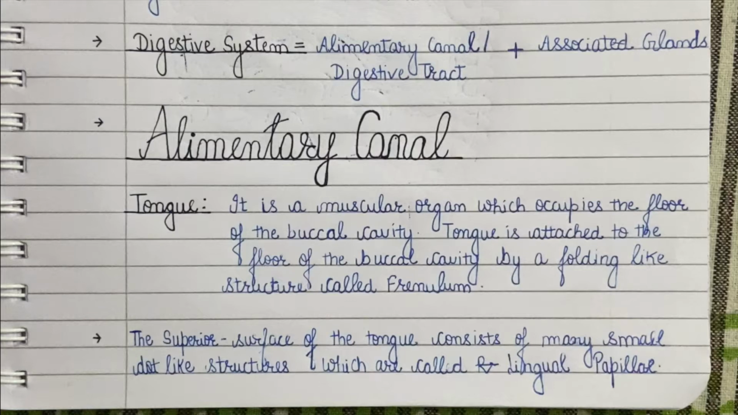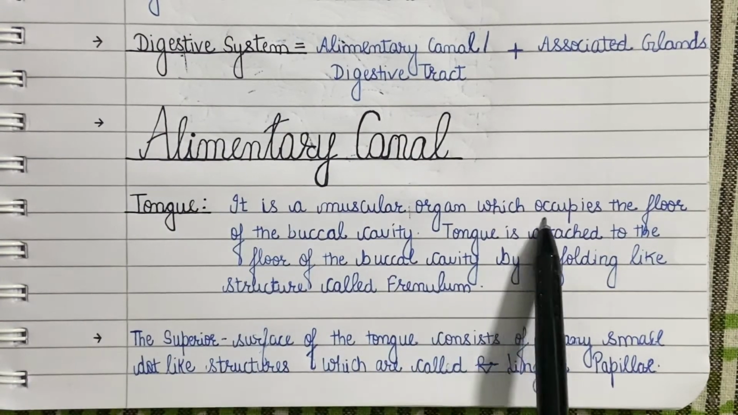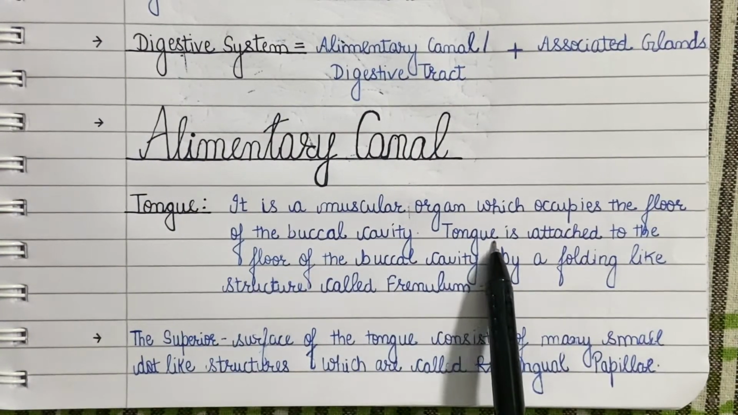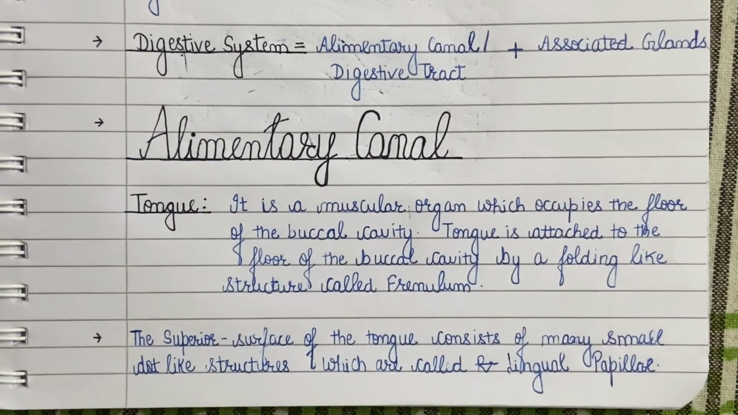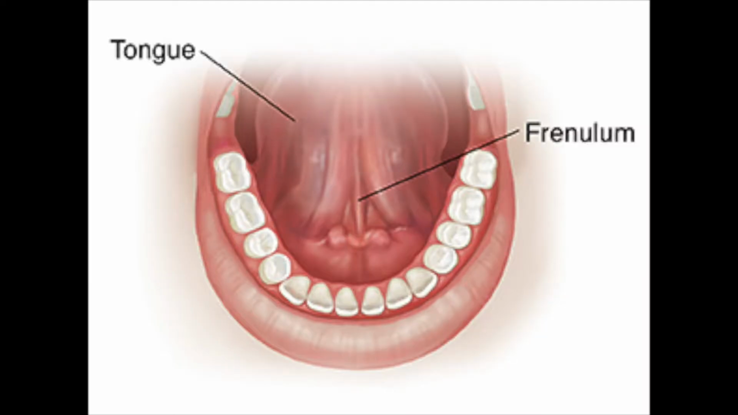Now, after the entry of the food from our mouth, it reaches the buccal cavity, where a tongue and teeth are present. Tongue is a muscular organ which occupies the floor of the buccal cavity. It is attached to the floor of the buccal cavity by a fold-like structure called frenulum. You can see it when you try to lift your tongue. Then the structure that appears to connect the tongue with the floor of the mouth is called frenulum.